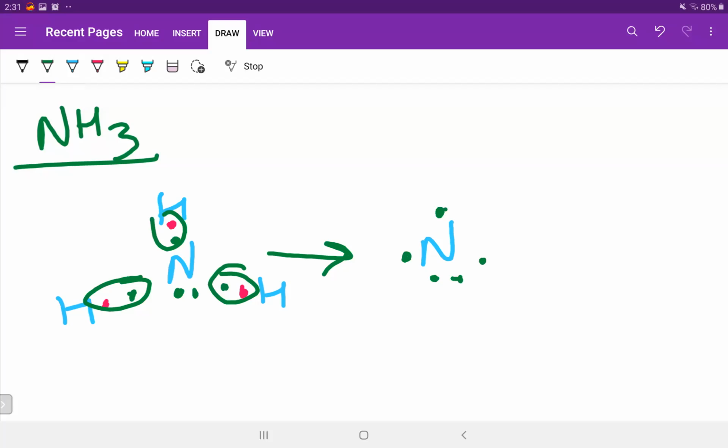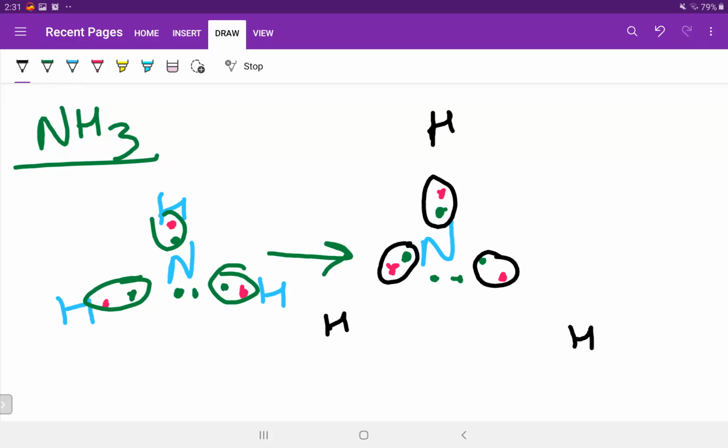I'll show you. See, can you see this? And hydrogen, poor thing, the one who was the owner of its electron, is now lying far away. Is it clear?